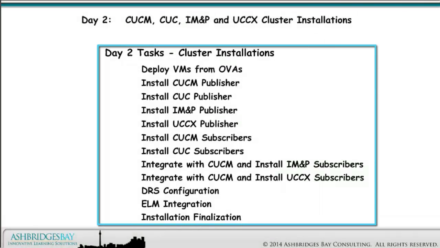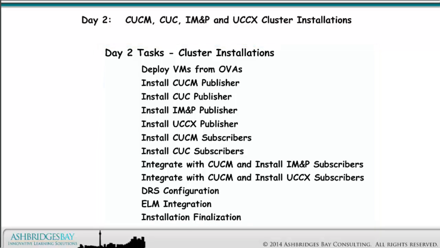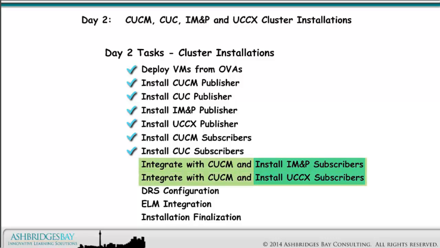Here are the tasks for our Cisco collaboration cluster installation and integration. On installation day, a literal day, we install our CUCM, CUC, IM&P, and UCCX clusters. Deploy all of the VMs from OVAs and attach the installation media. Install our publishers, then our subscribers. Activate the services we need in the CUCM cluster and integrate IM&P and UCCX with CUCM when we install the IM&P and UCCX subscribers.